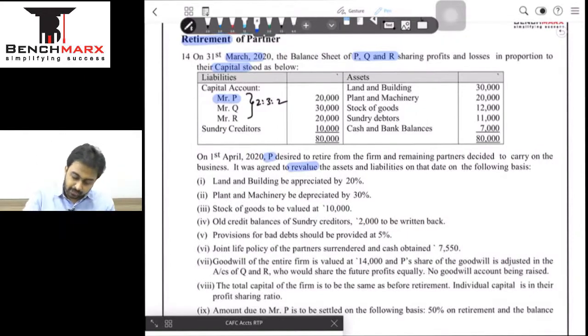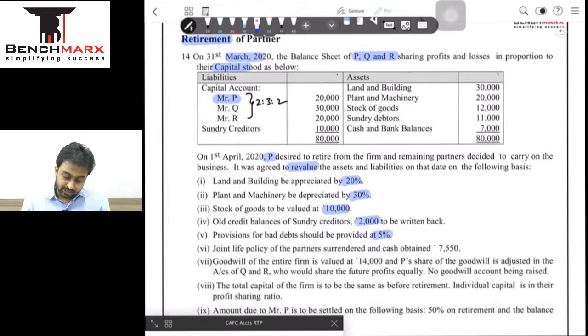ठीक है, land and building appreciate by 20%, that goes to revaluation credit side. Plant and machine depreciate 30%, reval debit side. Stock of goods at 10,000, stock appears to be 12, करना है 10 पे, the difference of 2 goes to revaluation debit side. Old balances of creditors 2000 is to be written back. मतलब these creditors are no longer payable. It is a gain, that is revaluation credit side. ठीक है. Provision for bad debts is 5%. It's a cost. So revaluation account पे debit side पे जाएगा 5% of debtors and that is 5% of 11,000.